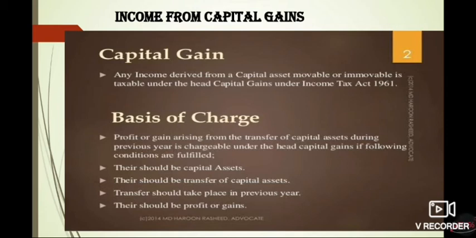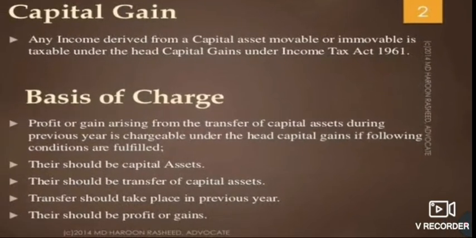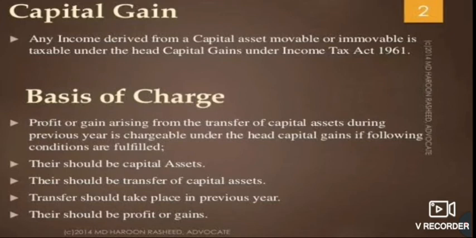Now the fourth topic that we have is the income from capital gains. Now let's see what is the capital gain. Any income derived from a capital asset, movable or immovable. If you have a capital asset, then whether it is movable or immovable, that would be taxable under the head of capital gains. Okay, now what is the basis of charge?